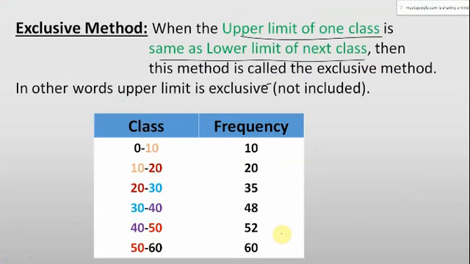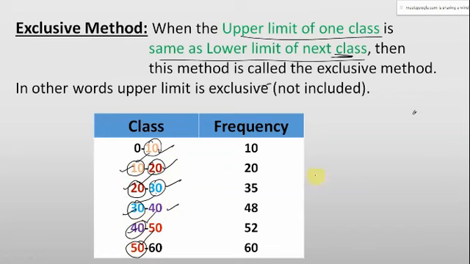So in the exclusive method, the upper limit of one class is the same as the lower limit of the next class. Like this, you can observe it over here. Upper limit of the one class is same as the lower limit of the next class. This type of presenting the data, classifying the data, is called the exclusive method.